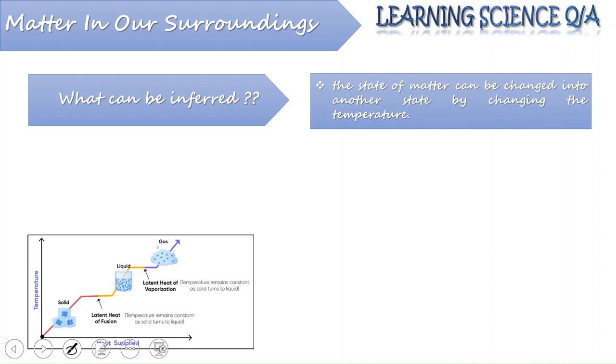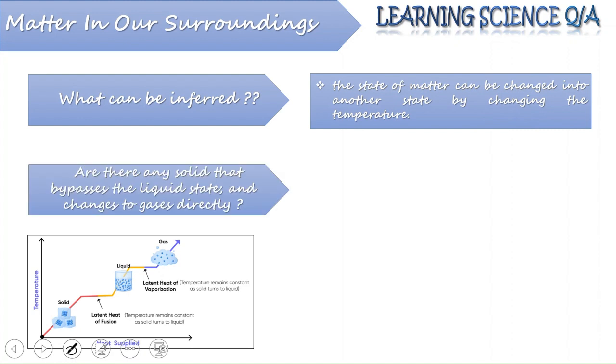Similarly, when liquid is heated and on continuous heating, temperature remains constant while the liquid changes into gas. And this hidden energy, which is in the liquid when it is converted into a gas, is known as the latent heat of vaporization.